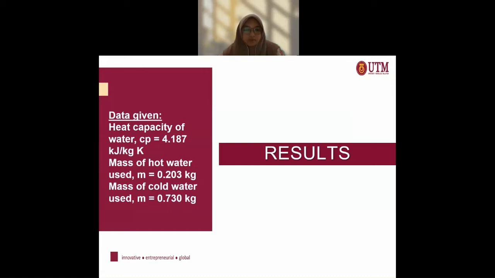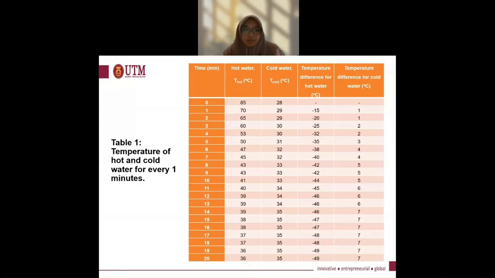Next is the result. There's the data given, which is the heat capacity of water, Cp, with the value of 4.187 kJ/kg·K, the mass of hot water used, M, with the value of 0.203, and the mass of cold water used, which is 0.730.